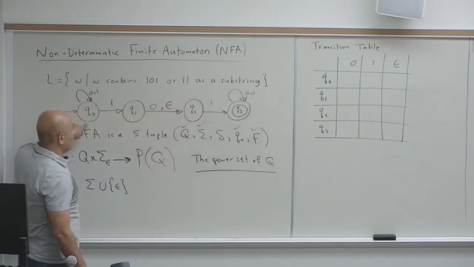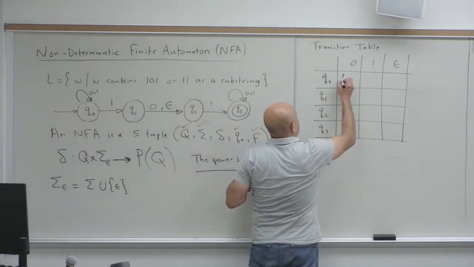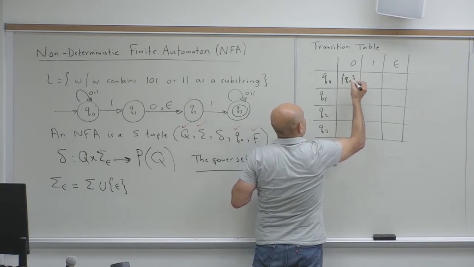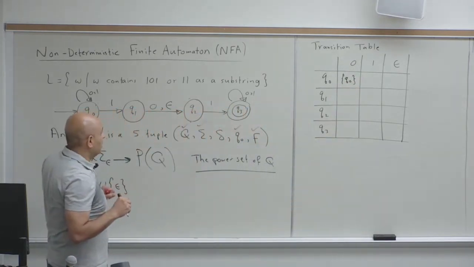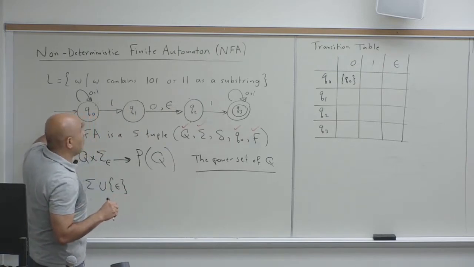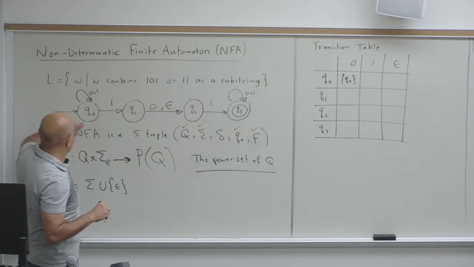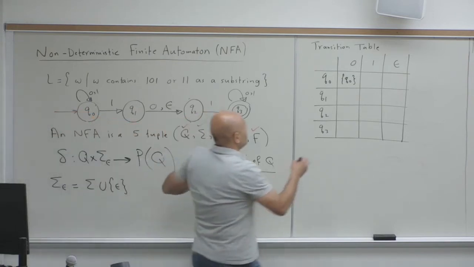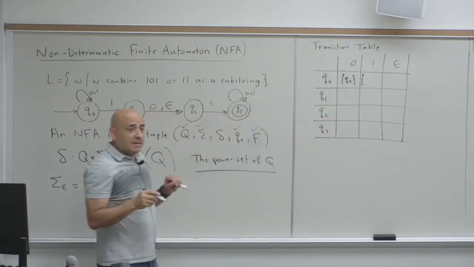So if you are in Q0 and you get a 0, you stay in Q0, but it's the set Q0, a set of states that happens to have only Q0 in it. If you are in Q0 and you get a 1, where do you go? Q0 or Q1. We're not going to say Q2 here, because we're not tracing now.